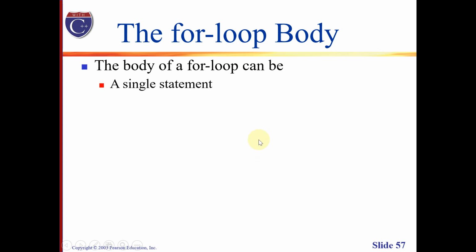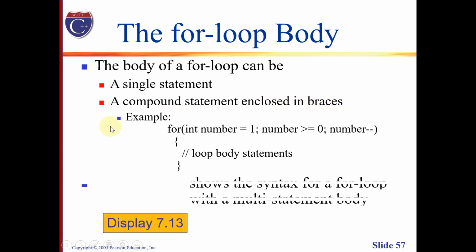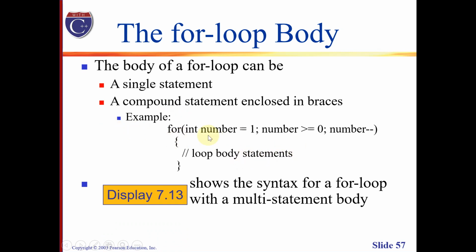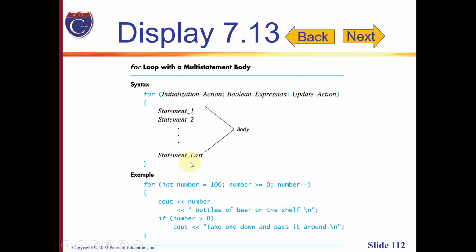As for the for loop body, the body of a for loop can be a single statement, or it can also be a compound statement. But of course, if we are going to put a compound statement in the body of a for loop, that would now require us to place braces. Therefore, we must enclose them in braces. Here's an example. As we can see here, the body of our for loop is composed of multiple statements. Hence, we need to enclose them with braces, such as this one.